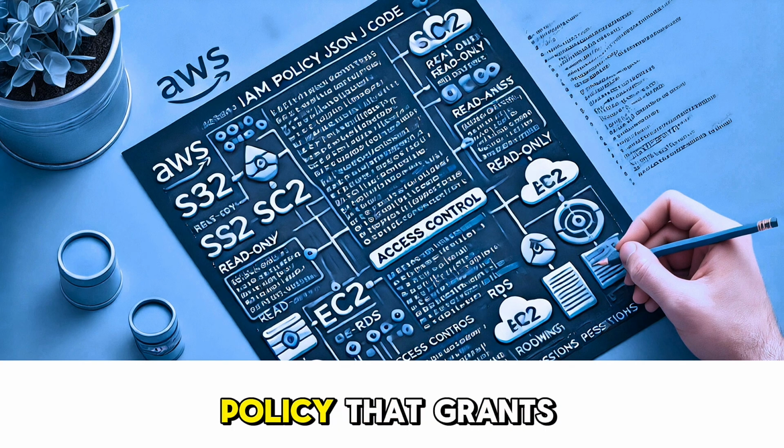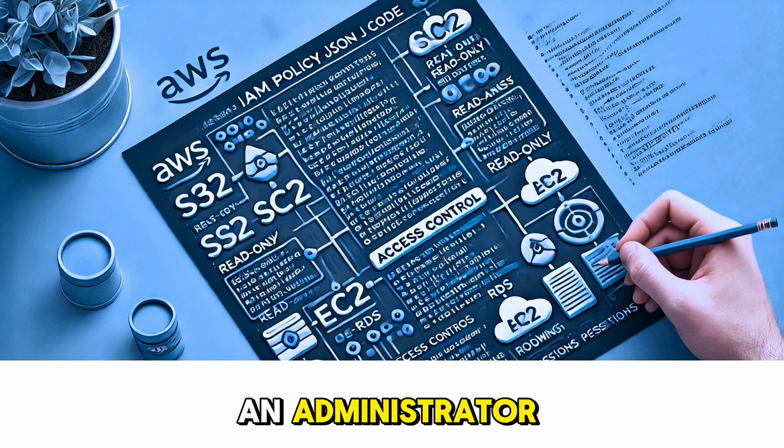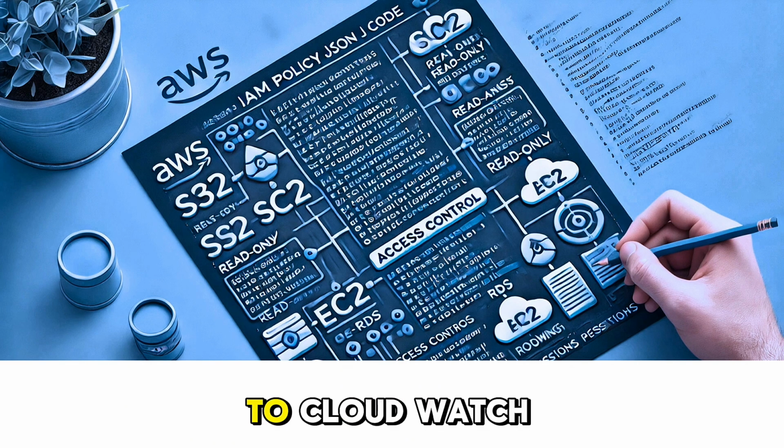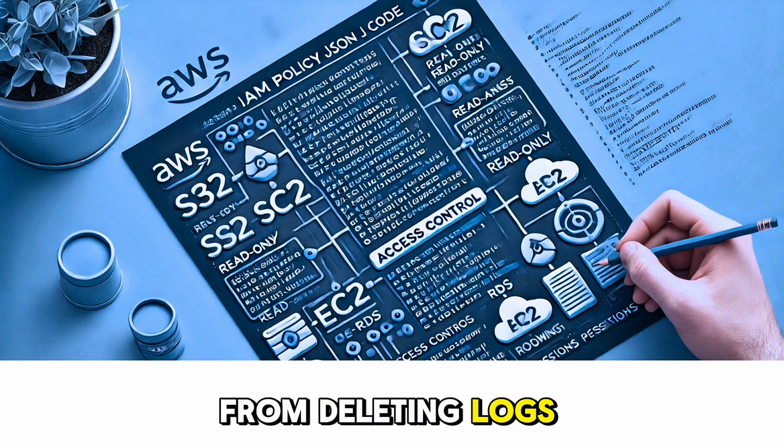You have a policy that grants an administrator full access to AWS resources, including EC2, RDS, and IAM itself. Another policy allows Lambda functions to write logs to CloudWatch but prevents them from deleting logs.